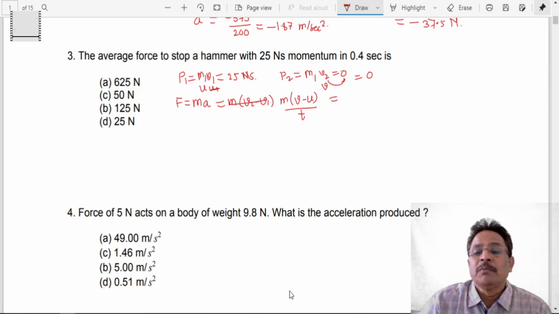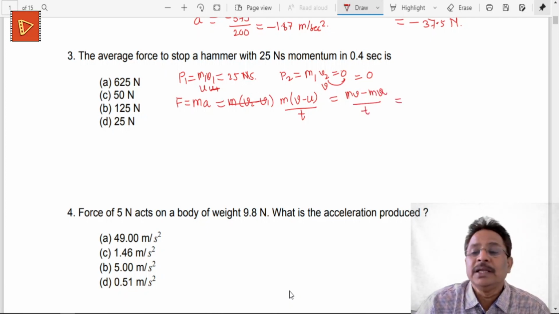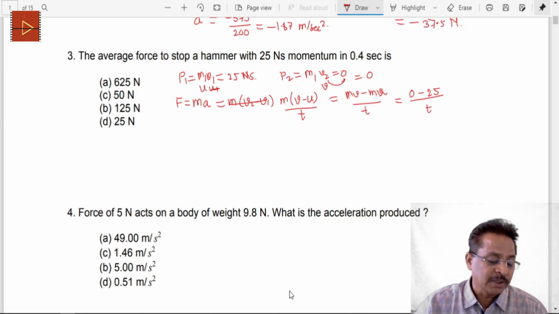So this gives me the final momentum mv minus the initial momentum mu, divided by t. Now let's write these numbers there. The initial momentum is m into u, the final momentum is simply 0, so minus m into u, and this number is 25 newton seconds, divided by this t. Okay, m is taken inside, therefore that becomes 0, and this becomes minus 25, because mu, the initial momentum of that hammer, is 25, and based upon this one can calculate. This is what we have to go for in this calculation.